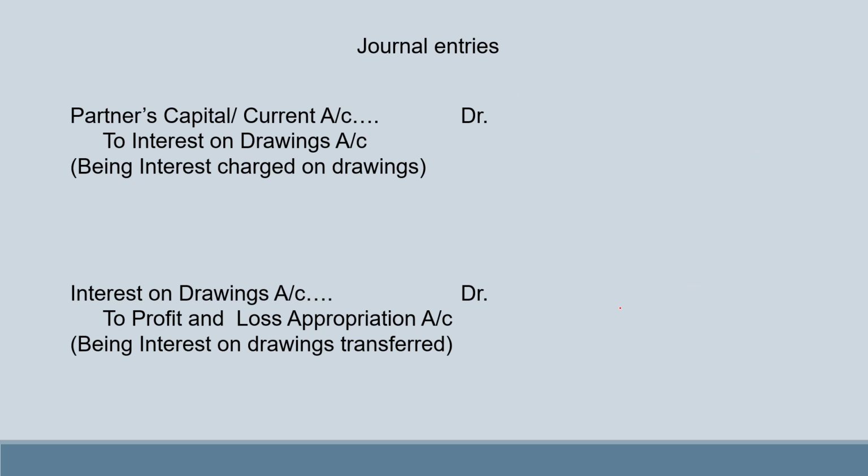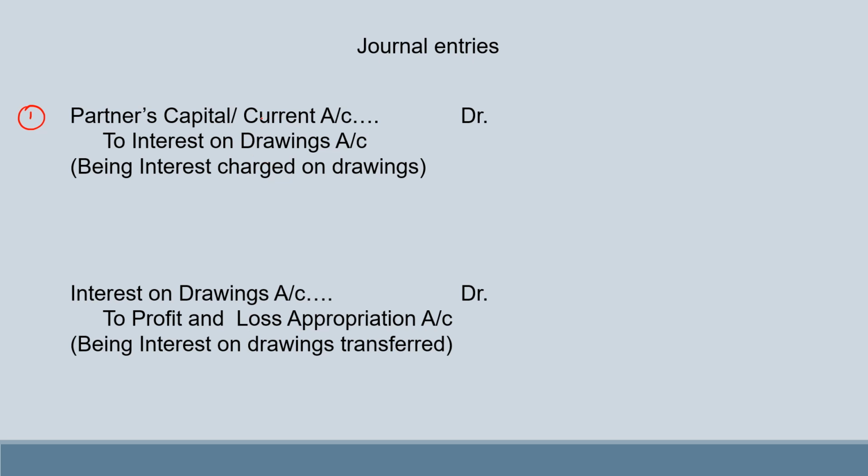Now, having understood this, let us understand the journal entry that would be passed to record this interest on drawings. First, when the interest on drawings is charged, the first entry passed is where the partner's capital or current account would be debited and the interest on drawings account would be credited. Interest on drawings is being received by the firm and therefore it is credited to interest on drawings, whereas it is being received from the partner. Anything that is being received from the partner will be taken out from their capital or current account.